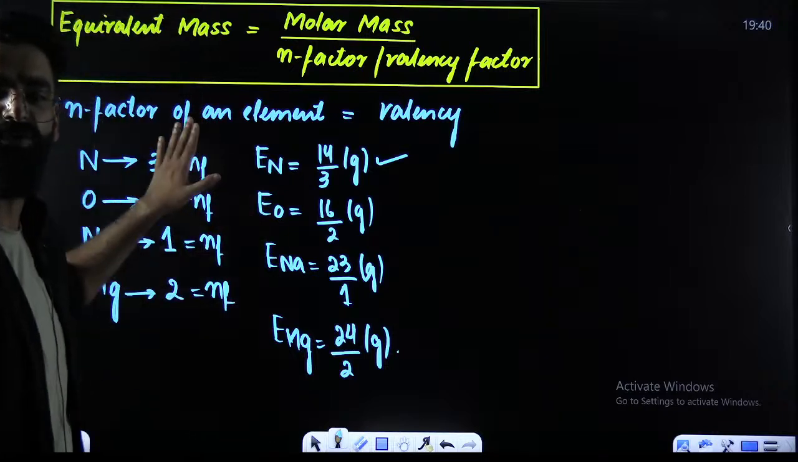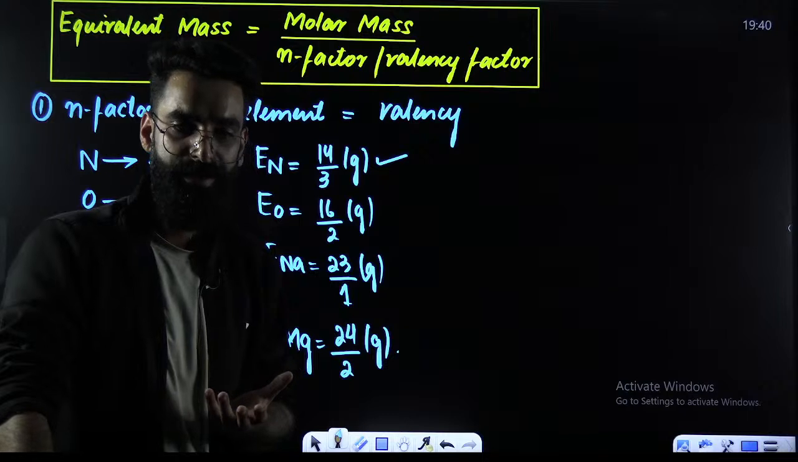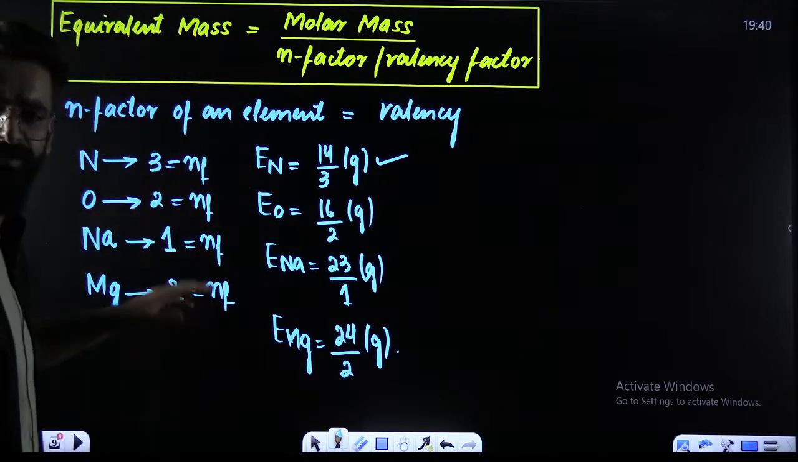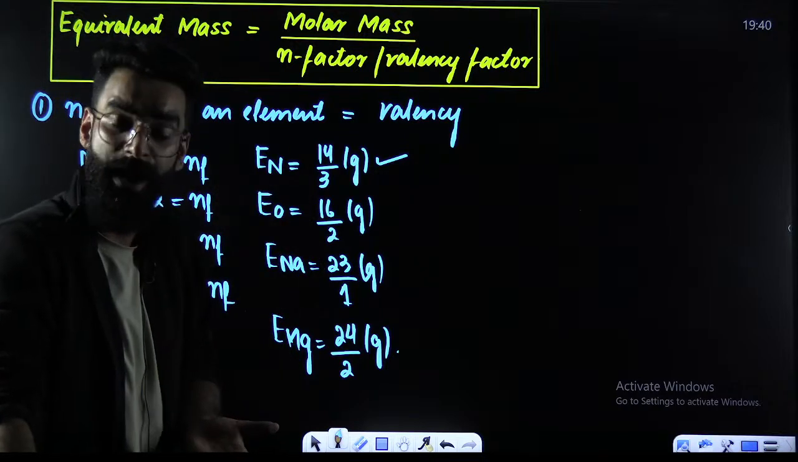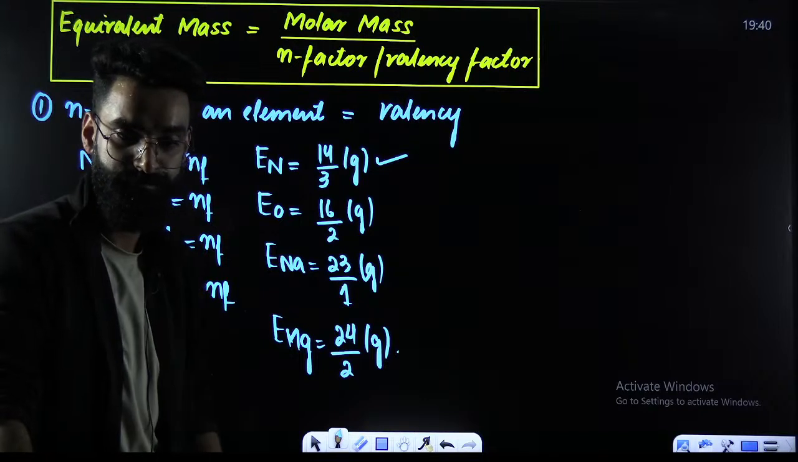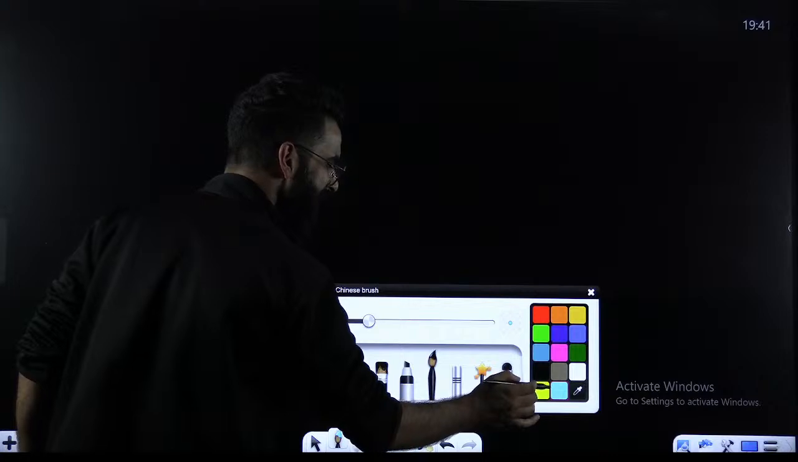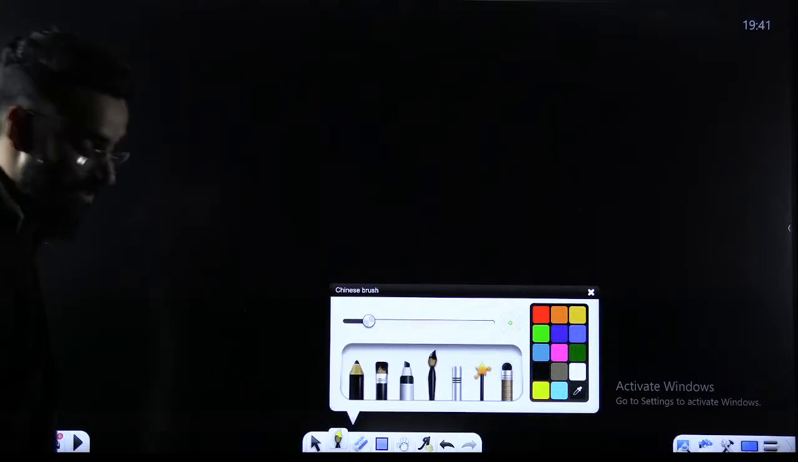Now, n factor of an element is basically the valency of an element. Whatever is the valency of an element, that's what you will be calling as n factor. Once you get the n factor, you can easily get the equivalent mass. How? Molar mass divided by n factor. Okay, this was case number 1. Now, we have got almost 9 to 10 cases over here, which we have to discuss in detail.